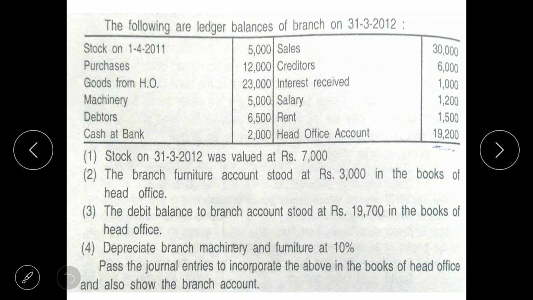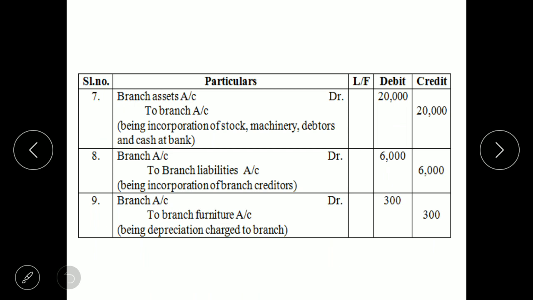Now last entry to be done is the adjusting entry, that is for depreciation on furniture. Depreciation on machinery we have already taken it in profit and loss and in the assets. So one thing remaining is depreciation of furniture, that is, since furniture account is maintained by the head office, it becomes an additional adjustment which needs to be considered. So the entry is branch account debit to branch furniture account, being depreciation charged to branch 300, 300.